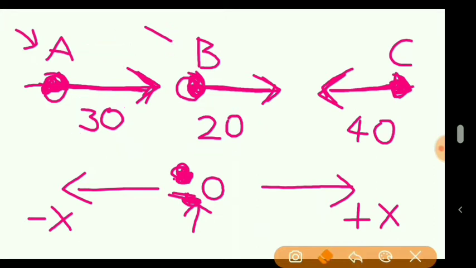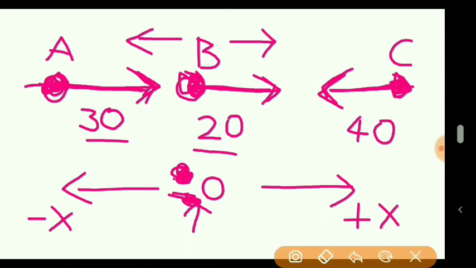Again, if I simply change the point of observation, now A is observing B. If A is observing that person B, then once again we can say that B and A are in the same direction, so once again the difference is 10. But this B tends to move in negative x direction. Actually B is moving towards positive x direction. But when this person A, whose velocity is more, is observing, this B for A is moving towards negative x direction.